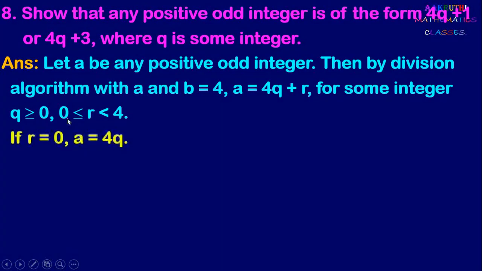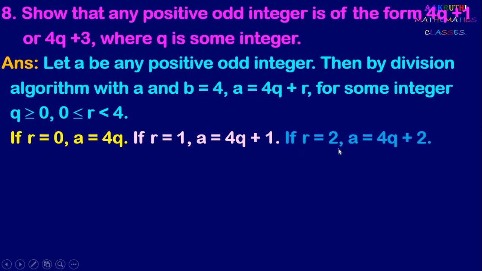Now first we consider r equal to 0. If r equal to 0, then a equal to 4q plus 0, that is 4q. If r equal to 1, then a equal to 4q plus 1. If r equal to 2, then a equal to 4q plus 2. If r equal to 3, then a can be written as 4q plus 3. These are 4 chances, that is a equal to 4q or a equal to 4q plus 1 or a equal to 4q plus 2 or a equal to 4q plus 3.